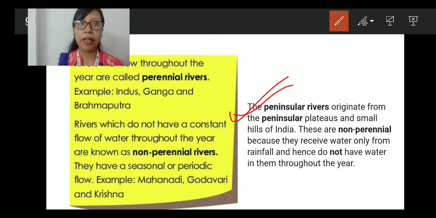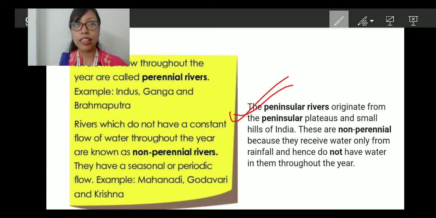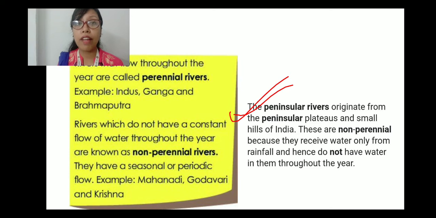These are non-perennial because they receive water only from rainfall and hence do not have water in them throughout the year. So that is the reason they do not have a constant flow. They only flow when the monsoon comes and the rainfall happens, then only the rivers flow.